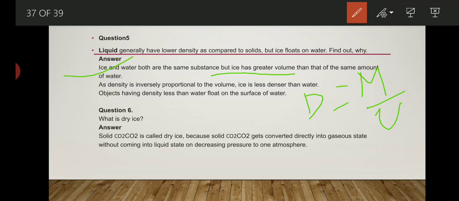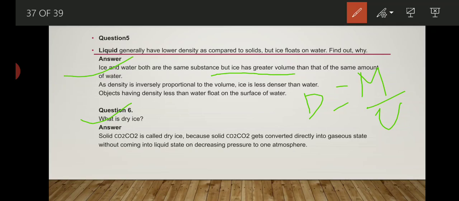And that's why ice has lower density than water and floats on the surface of water. Next question is, what is dry ice? That we discuss also. Dry ice is basically solid carbon dioxide gas. When we compress carbon dioxide gas, it gets converted into the form of ice. We know that it is solid, so we call it dry ice.